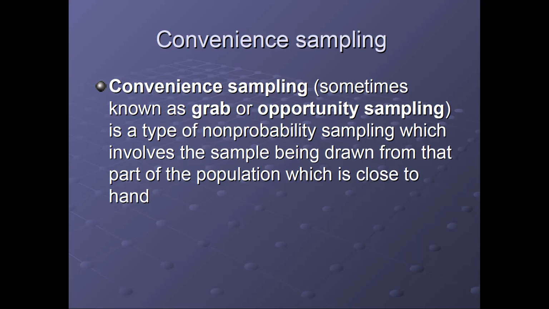Like these days you are doing your research projects, and in those research projects you do not have the facility to move on to probability sampling. So the respondent will be selected by your own convenience and your own bias. Getting? This is the researcher's convenience. They go in the field, and based on the convenience of the researcher, they grab or take the opportunity to select the sample. This is called convenience sampling.